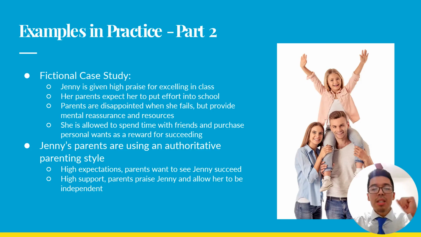She is allowed to spend time with her friends and purchase personal wants as a reward for succeeding. So here we're rewarding her for good behavior. Jenny's parents in this situation are using an authoritative parenting style. They have high expectations, the parents want to see Jenny succeed, and they have high support. The parents will praise Jenny and allow her to be independent.